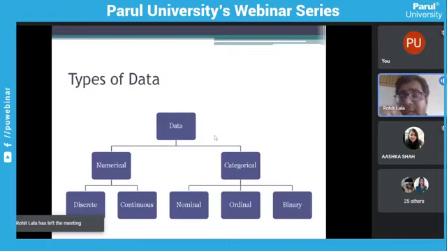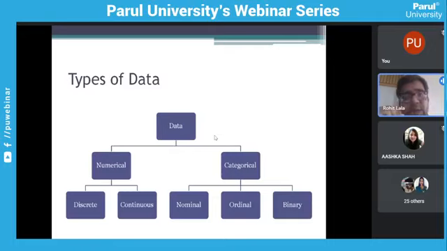Whereas in categorical data, we have nominal, ordinal, and binary data. Nominal data is data which doesn't have any sequence and is just given to categorize, maybe the roll number of the students, or the divisions of our class. But some data is ordinal, which shows rank.